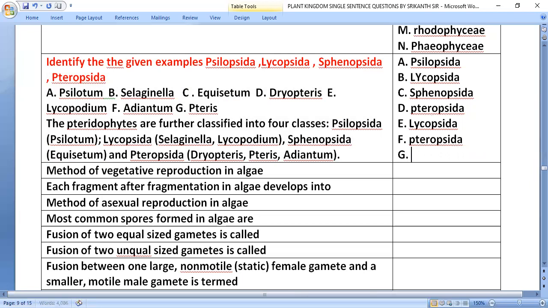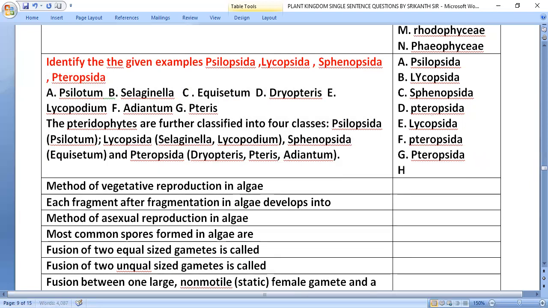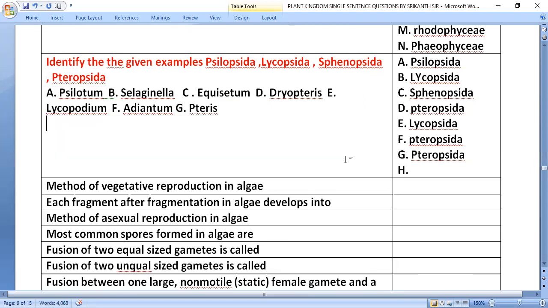Pteris belongs to Pteropsida. Psilotum belongs to Psilopsida.